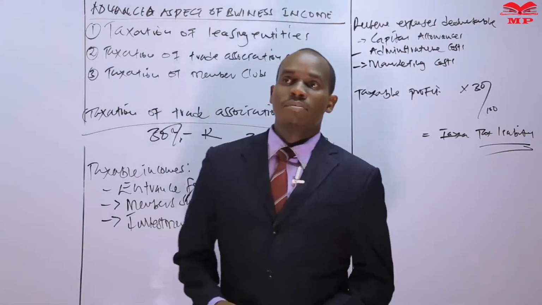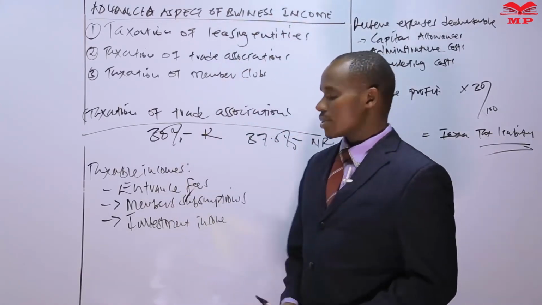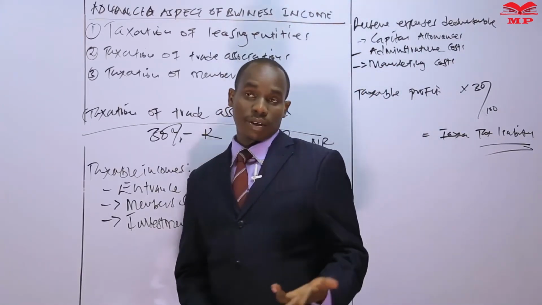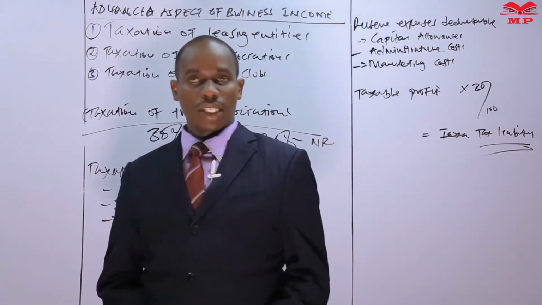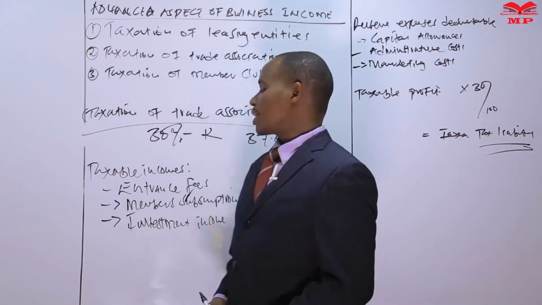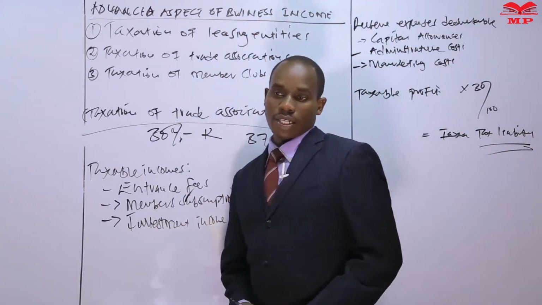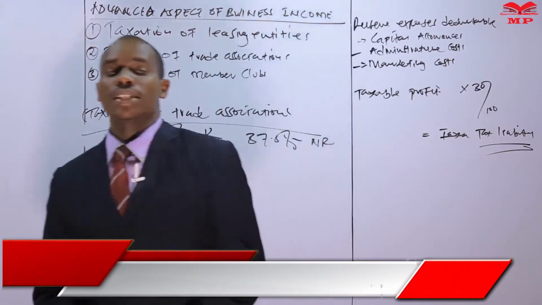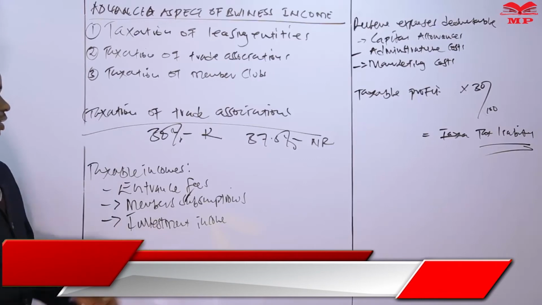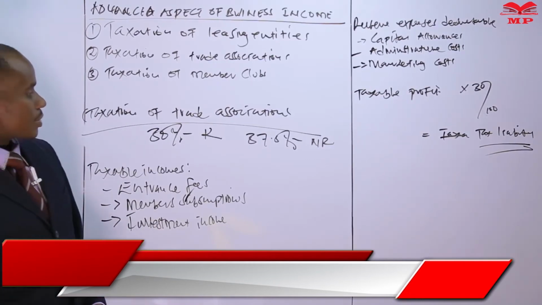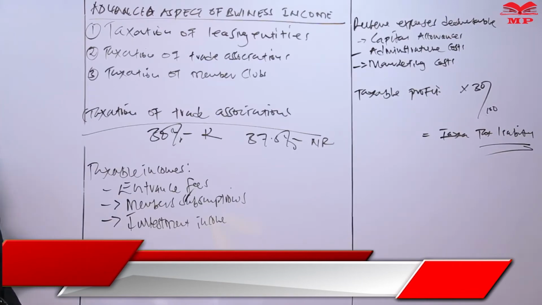For instance, maybe they have constructed houses somewhere and they are getting rental income, or maybe they are doing farming somewhere and getting farming income. In such cases, such incomes should be subjected to tax. But we do not deduct expenses. So we just capture these incomes, get the total, and calculate the tax liability.